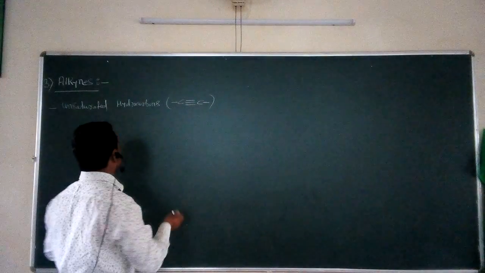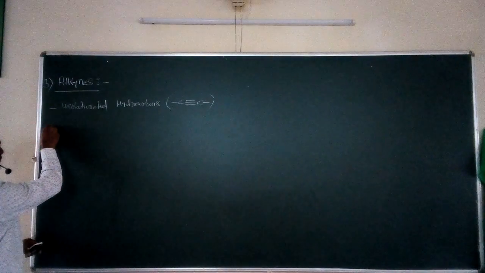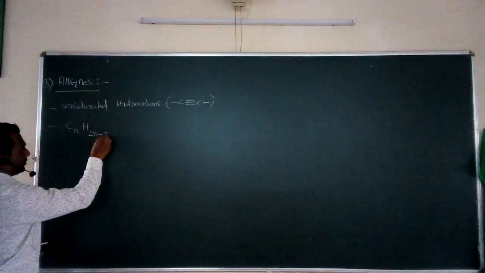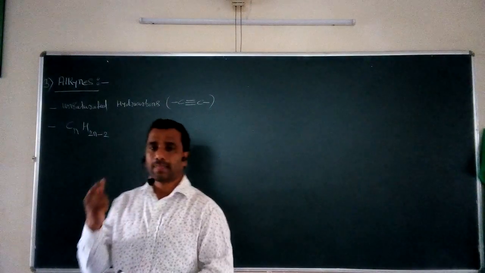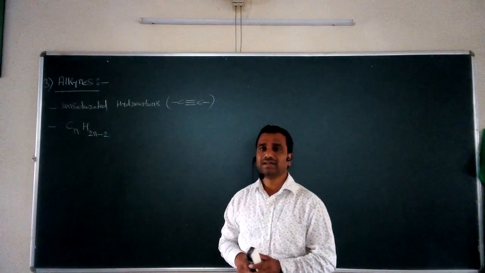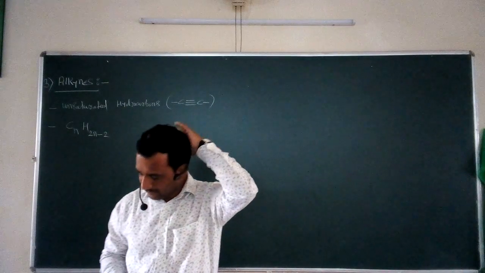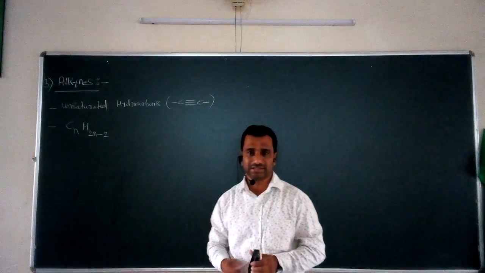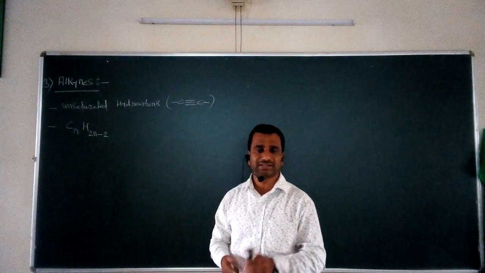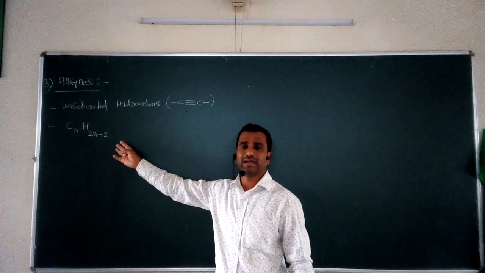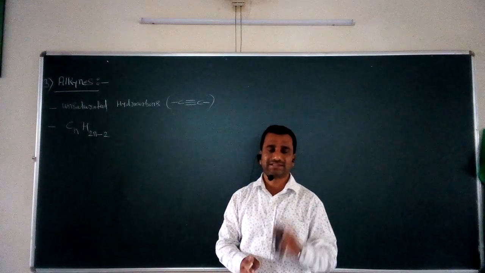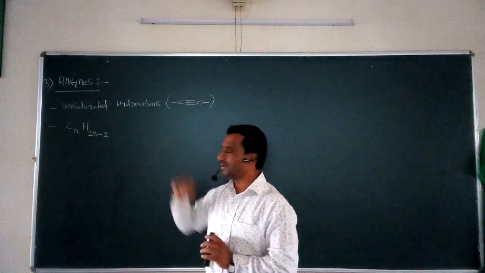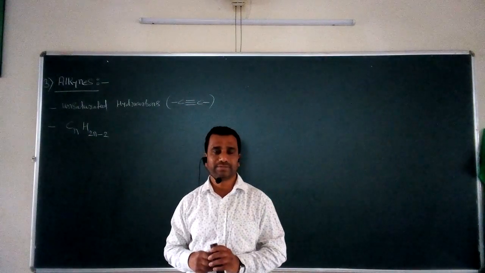The second important thing is the general formula for these alkynes, CnH2n minus 2. Alkynes have the general molecular formula CnH2n minus 2. If we look at this general formula, these alkynes have 4 hydrogen atoms less compared to alkanes. So this is the general formula for alkynes.